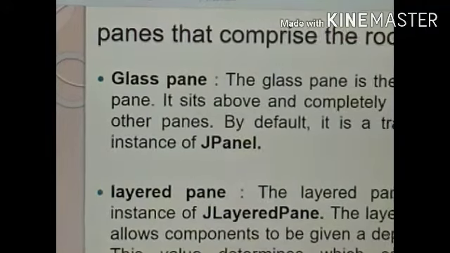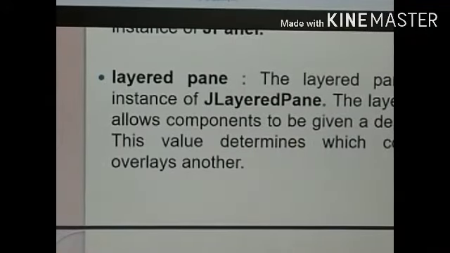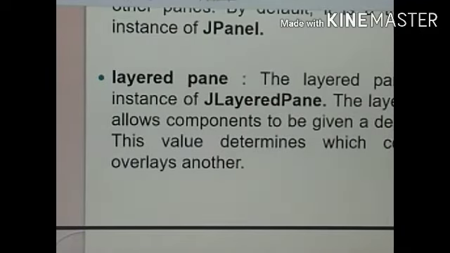Next one is layered pane, which is an instance of JLayeredPane. Layered pane allows the components to be given a depth value. So the value determines which component overlays another. So with this depth difference, we can decide which component comes above the other.